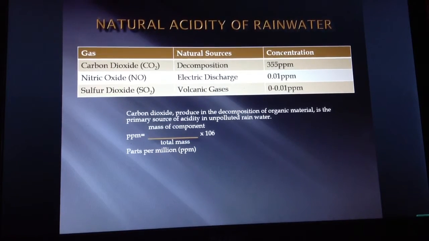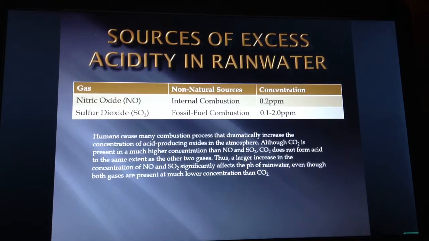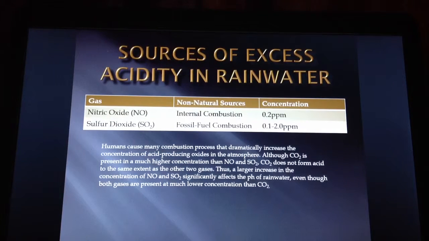multiplied times 10^6. Other excess acidity in rainwater is caused by human activities such as internal combustion, which causes nitric oxide, and fossil fuel combustion, which causes sulfur dioxide. The concentration of nitric oxide is 0.2 parts per million. The concentration for sulfur dioxide is 0.1 to 2.0 parts per million.